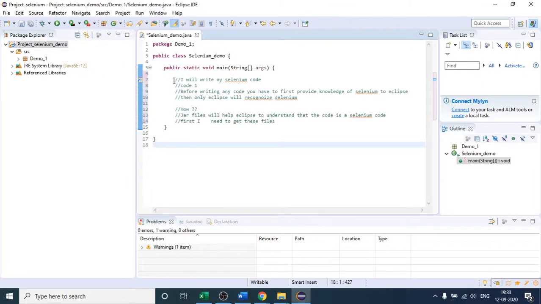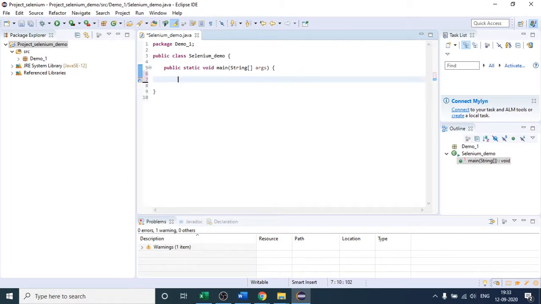Suppose that if I have to work on Chrome browser, right? So what I will do, I will simply create the object of Chrome driver class. So how we are going to create the object? I hope you all will be knowing, because you already have the knowledge of Java, so I will not talk in depth. Suppose my object name is driver, right? And after that, with the help of new keyword, I will create the object. So this way you will be able to create object of this Chrome driver class. Okay, so it is throwing one error.